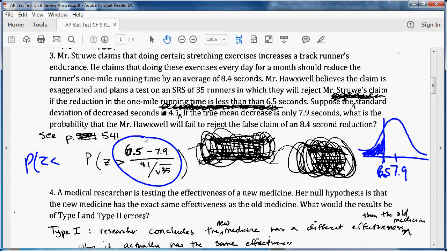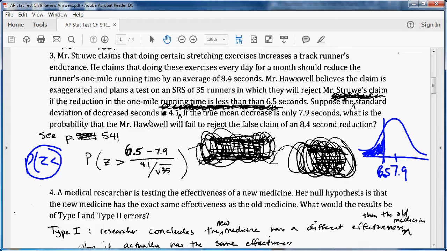But we'd be rejecting it if z was less than this number right here. So if we're wanting to know the probability of it being greater than 6.5, us failing to reject, that's why I use z is greater than 6.5 in this probability.